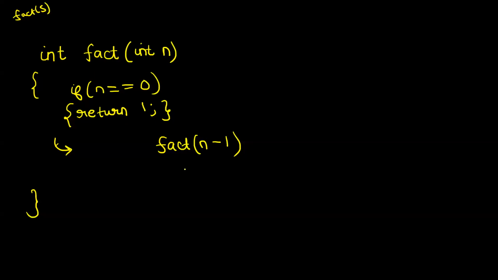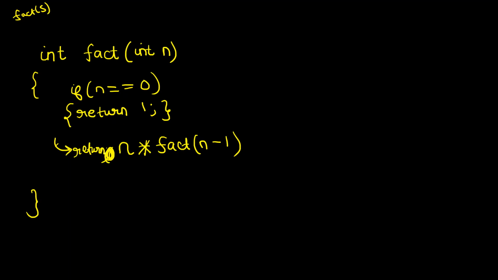This will return n minus 1 factorial to me. I don't have to worry how, right? Now, once I get n minus 1 factorial, what will I do? I multiply the answer of n minus 1 factorial with n. And what will this give me? N factorial. So I will simply return this thing. So see, if you are not at the base case, what will you do?